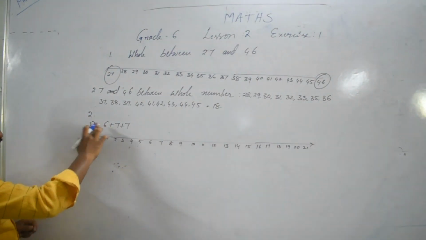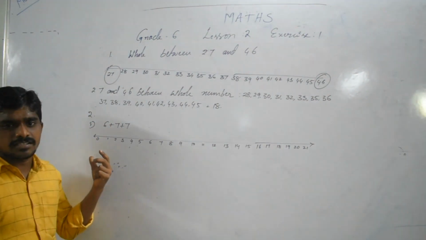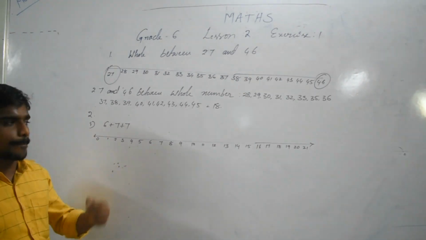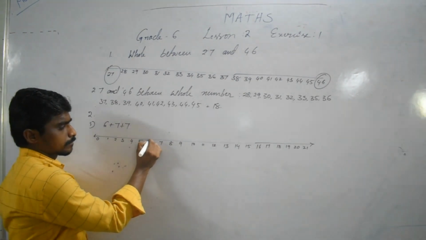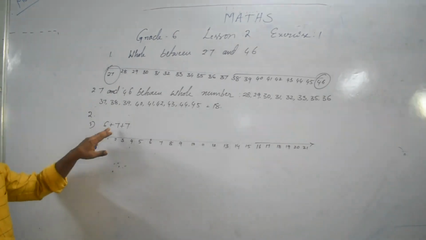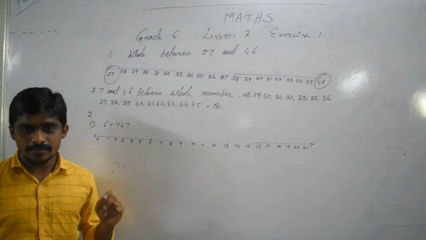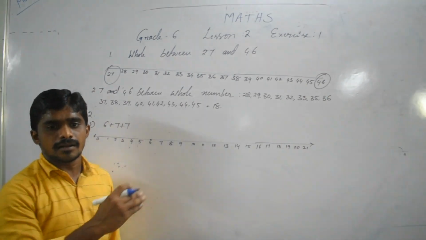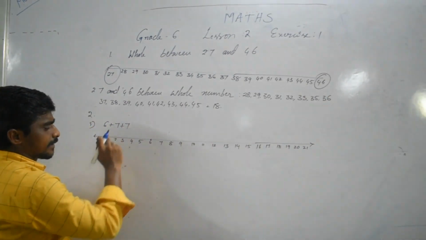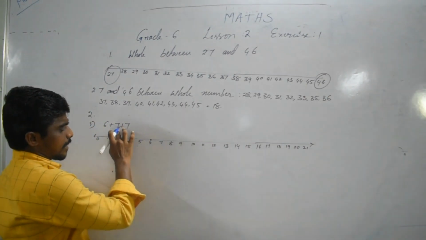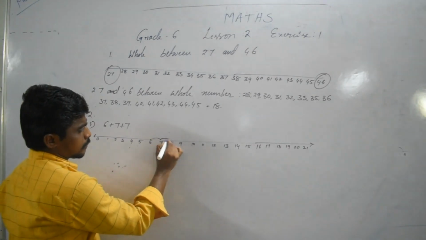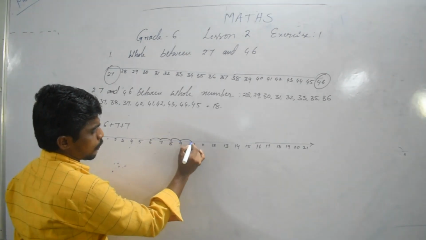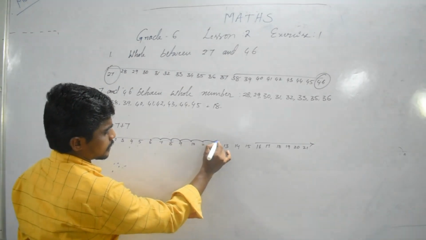So here, where is the 6? Identify it on the number line. Here. The plus sign means we are moving to the right side on the number line. How many numbers? 7 numbers: 1, 2, 3, 4, 5, 6, 7.